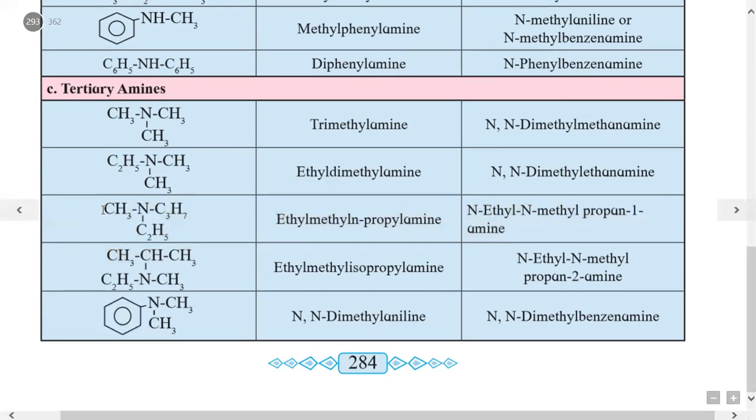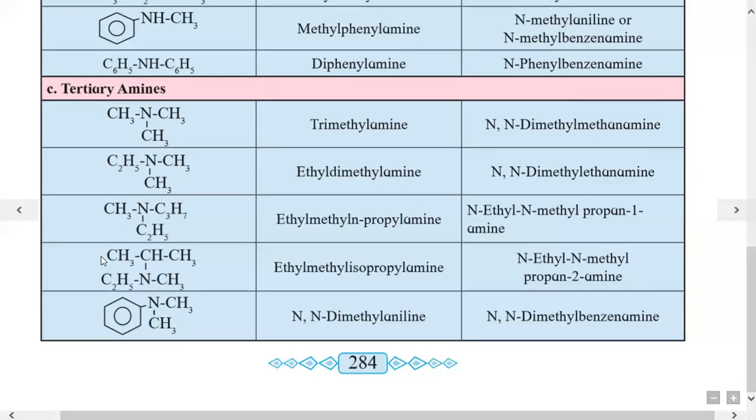Therefore, the name given as ethyl methyl propylamine, and IUPAC name given as N-ethyl-N-methylpropan-1-amine. So first carbon containing this nitrogen atom, therefore called as a propan-1-amine.